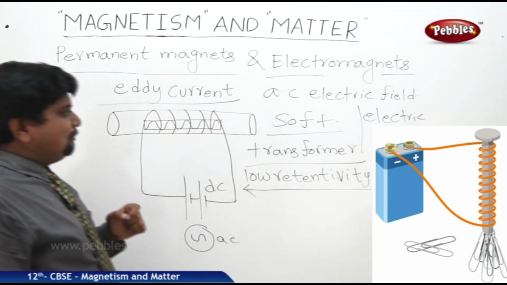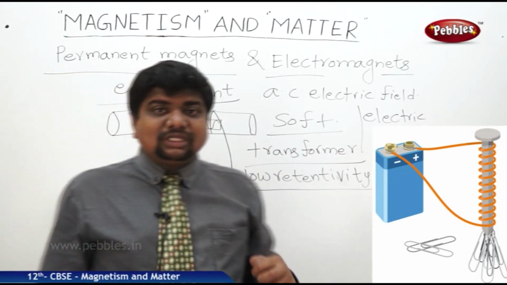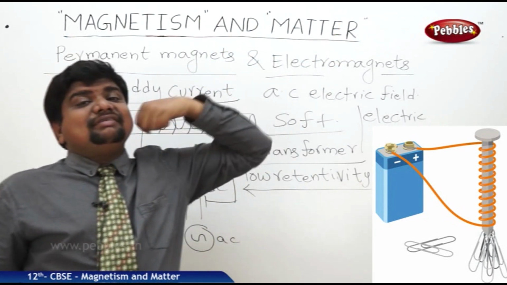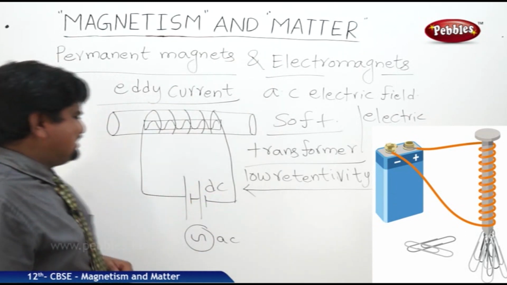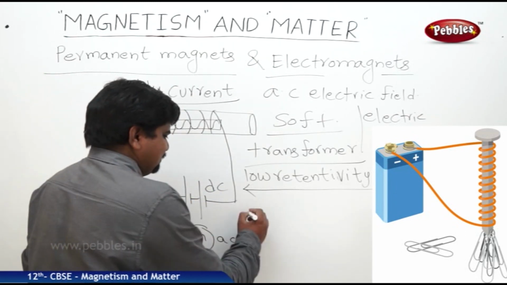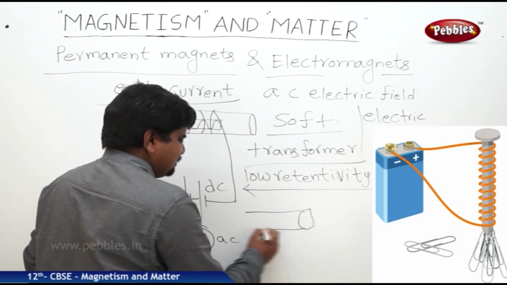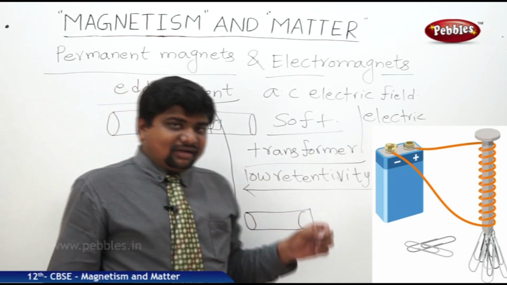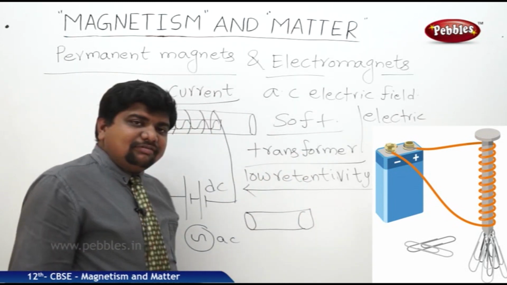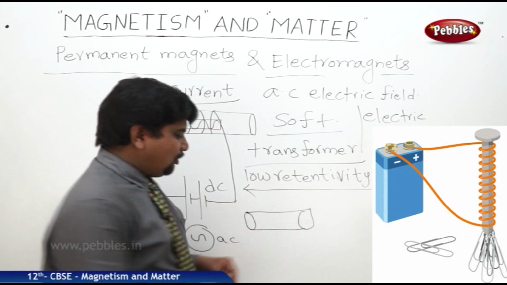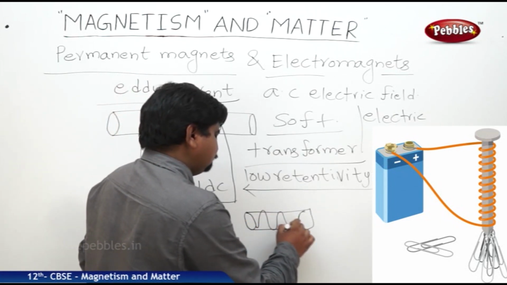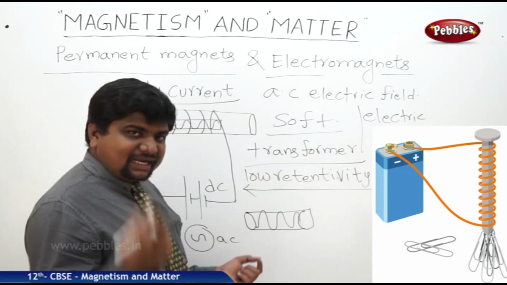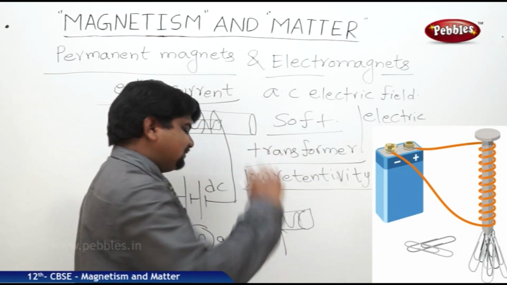Electromagnets means the magnets which are made by passing an electric current through them. When an electric current is passed through a conductor, that conductor will act as a magnet. The best example: if this rod is connected to a battery, with AC current, and if you place a magnetic strip or a pin or another small magnetic material near it, it will be attracted and stick.